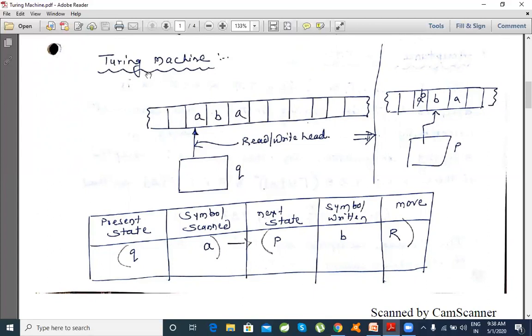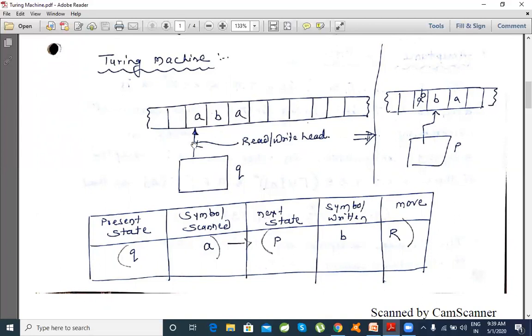Now, if I'm talking about a Turing machine, how can a single move of a Turing machine be elaborated? How does the Turing machine take its moves, and how does it work? The elements are very simple. You have a particular tape where the input is provided for your Turing machine, and the Turing machine reads all its symbols. The Turing machine has a head which reads character by character, written on a particular cell of the tape.